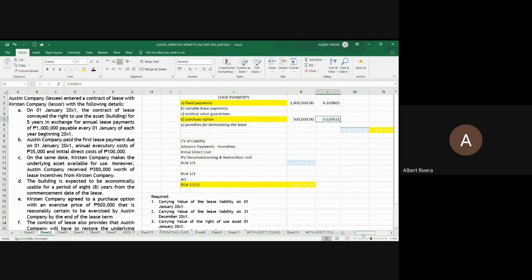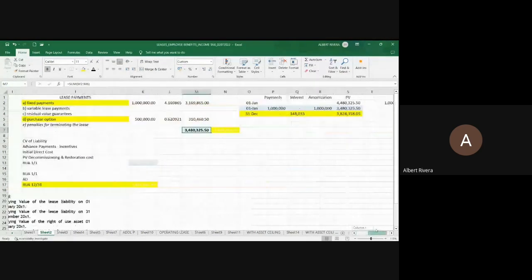Okay? So, again, to compute for this, 1 million times 4.16, but deduct the advance payments since we are asked to compute for the carrying value. So this is just 3.16 and 500,000 times 0.62. This is 310,000 and the answer now is 3,480,325.50. If we will be using the effective interest method of amortization, ito ay tsura niya eh.